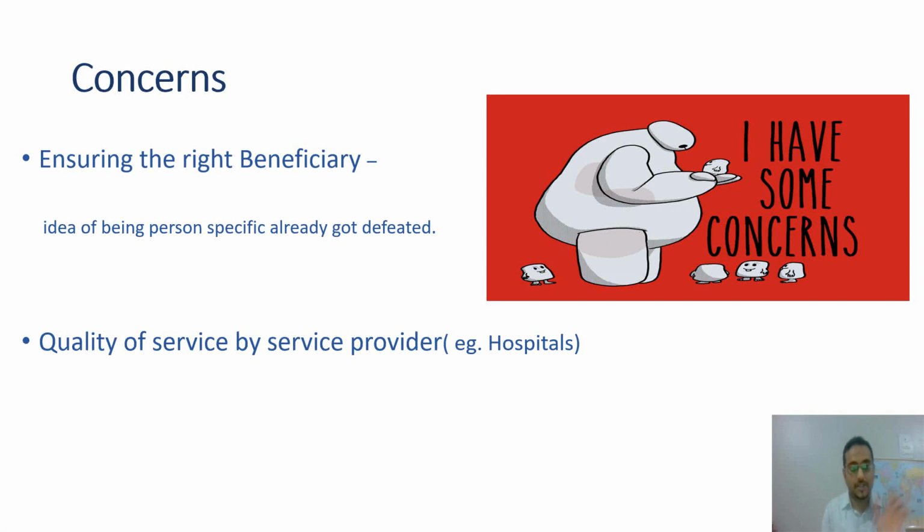The first concern is about ensuring the right beneficiary. Suppose someone goes to the service provider to get the benefit, but the service provider cannot identify whether the person is the right beneficiary or not, because they only have to check the QR code, match it, or the SMS, and provide the service. It can be a friend of the beneficiary. It can be someone who is forcefully trying to take the benefit under the system.